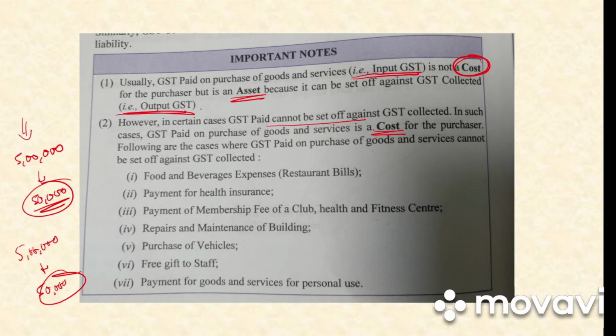So what are the items in which the GST cannot be set off? That is food and beverages expenses. You go to a restaurant, pay tax, that cannot be set off. Payment for health insurance, payment of membership fees, repairs and maintenance of building, purchase of vehicles, free gift to staff, payment for goods and services for personal use. So all these items we cannot set off the GST, and in such a case the tax becomes a cost to the purchaser.